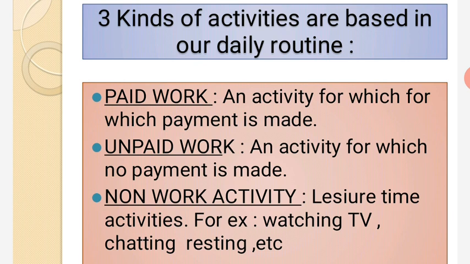Second one is unpaid work, an activity for which no money is paid, like a mother who is working at home as a teacher, or as a cook, making food for us. That all comes under unpaid work.